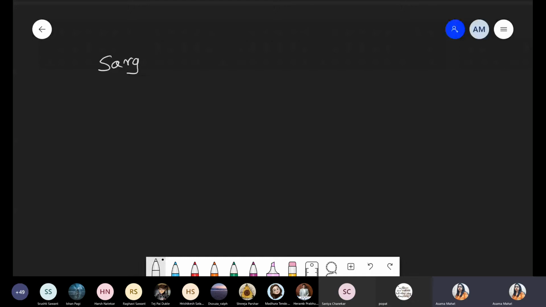So we are taking one specific condition with respect to Sargassum. We just saw that Sargassum is used as food, but now Sargassum is the genus, and we are talking about one particular species, that is Sargassum fluitans. Okay. Now what happened? This Sargassum fluitans has some very specific property.